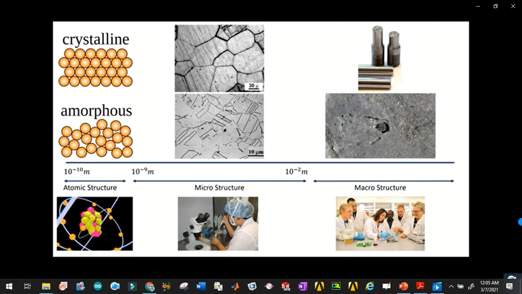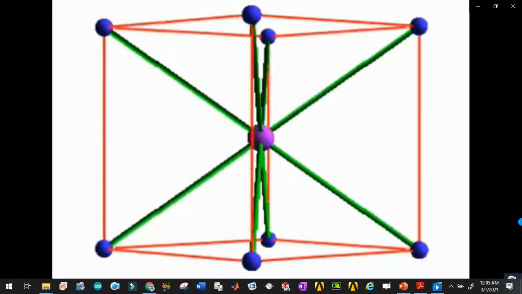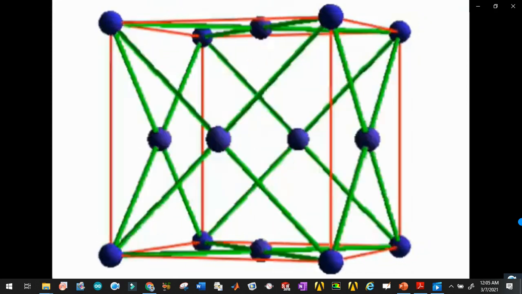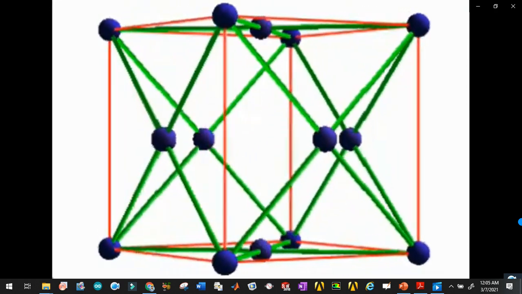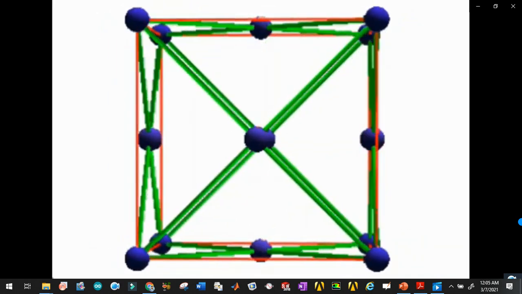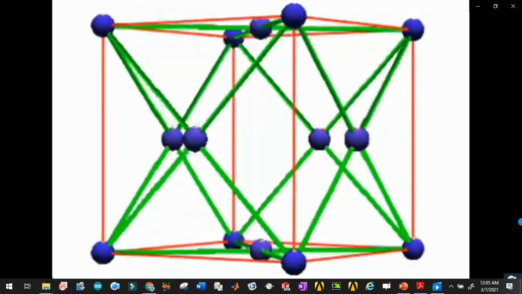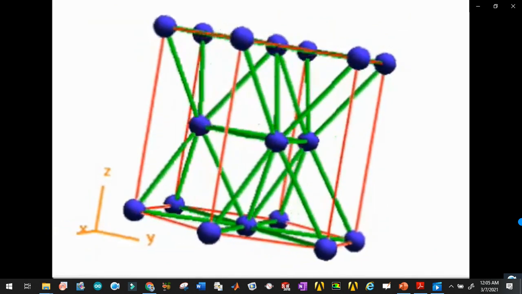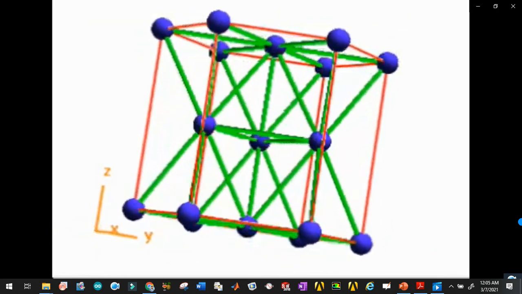The crystal structure of a material defines its properties and its behavior. There are three basic atomic arrangements, which are as follows. Body-centered cubic, otherwise known as BCC. This is seen in metals such as chromium and tungsten. The next arrangement is face-centered cubic, or FCC, and this is seen in metals such as aluminium and copper. The next atomic arrangement is hexagonal close packed, and this is seen in metals such as magnesium and zinc.